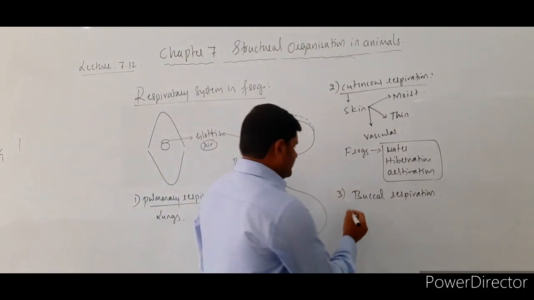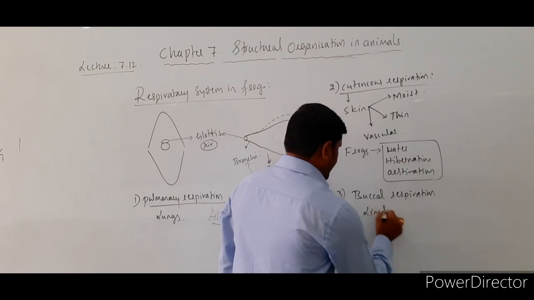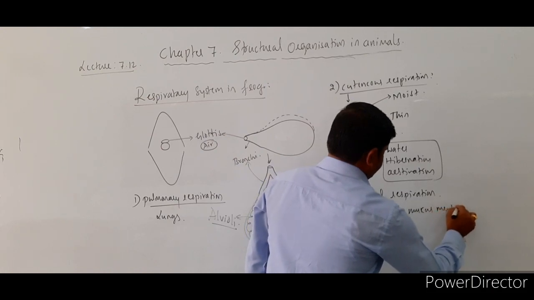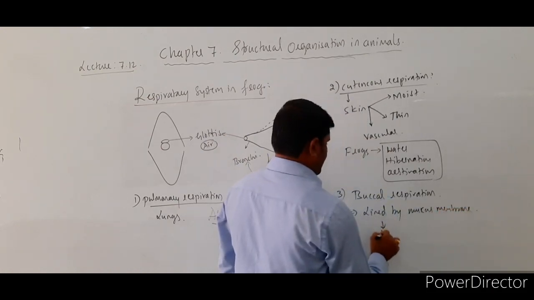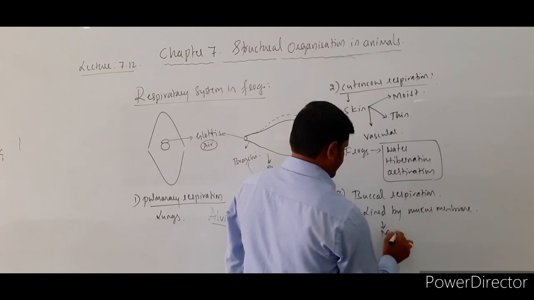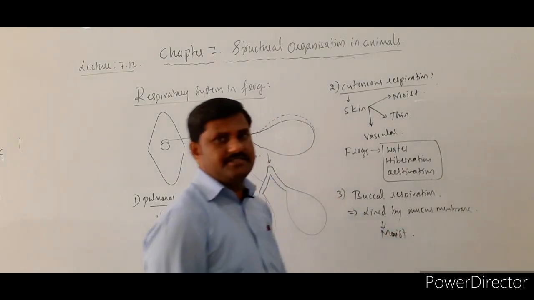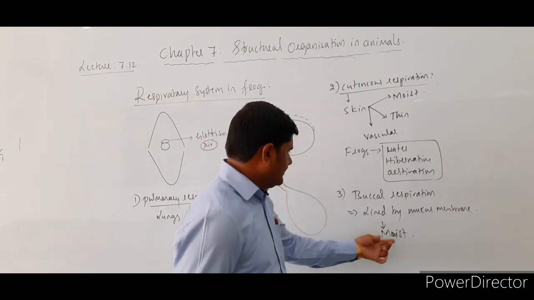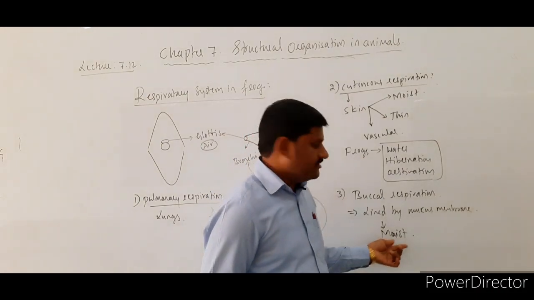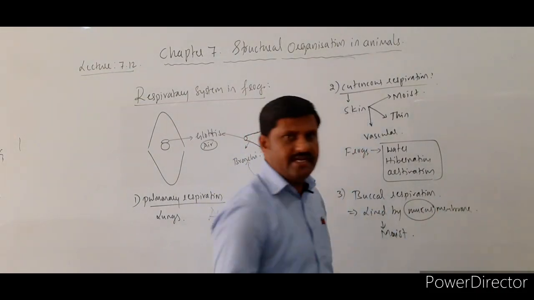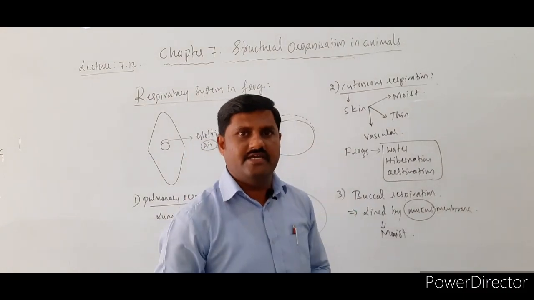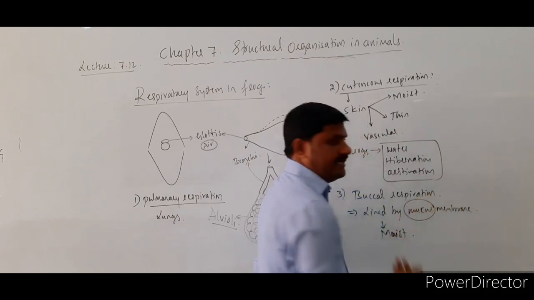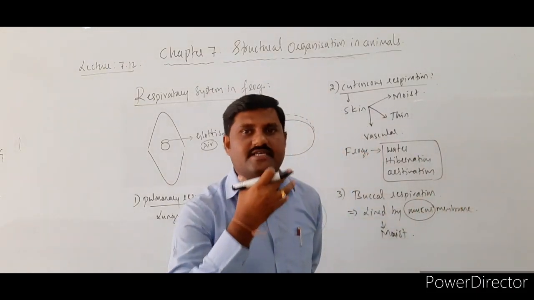Why? Because this buccal cavity is also lined by the mucous membrane, which is thin and moist. Since it is moist because of the mucus secreted by the mucus glands present in the buccal cavity, the air which is taken in through the nostrils is stored inside the buccal cavity.